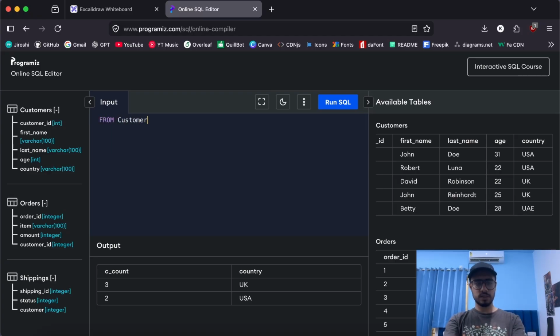So FROM, let's say, customers. When we write this statement, it basically gets the customers table from the data store and brings it to the memory of the server. Now the FROM clause is what gets executed at the top level.